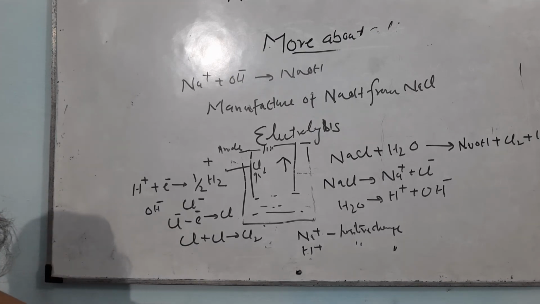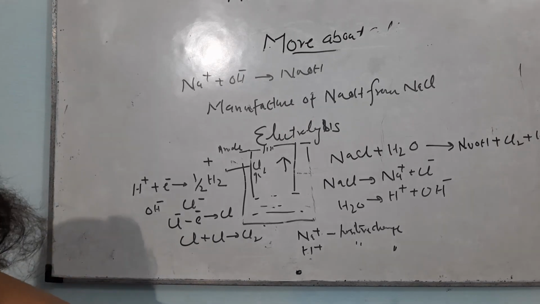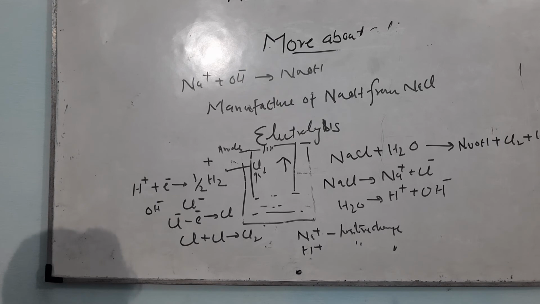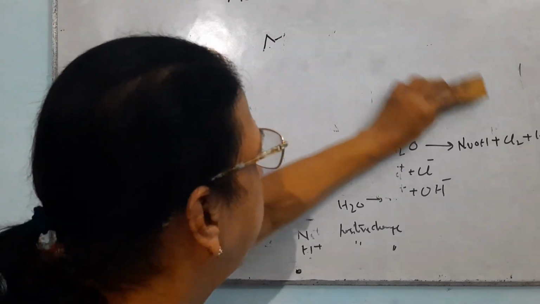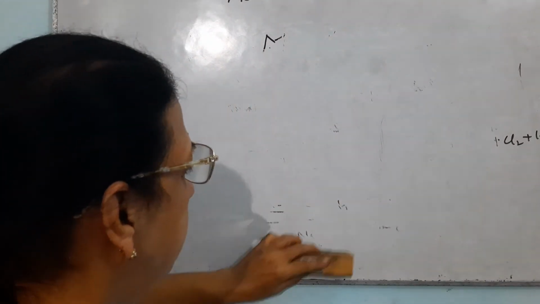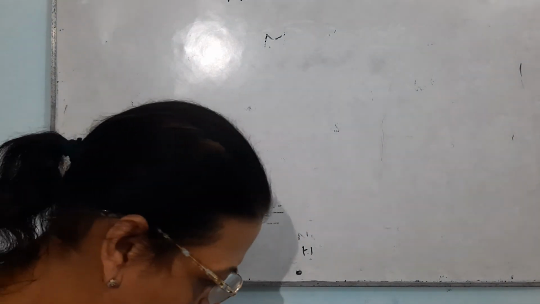First, sodium hydrogen carbonate is a basic salt. Justify this statement, and how it is converted into washing soda. Sodium hydrogen carbonate is a basic salt. You have to justify this statement.